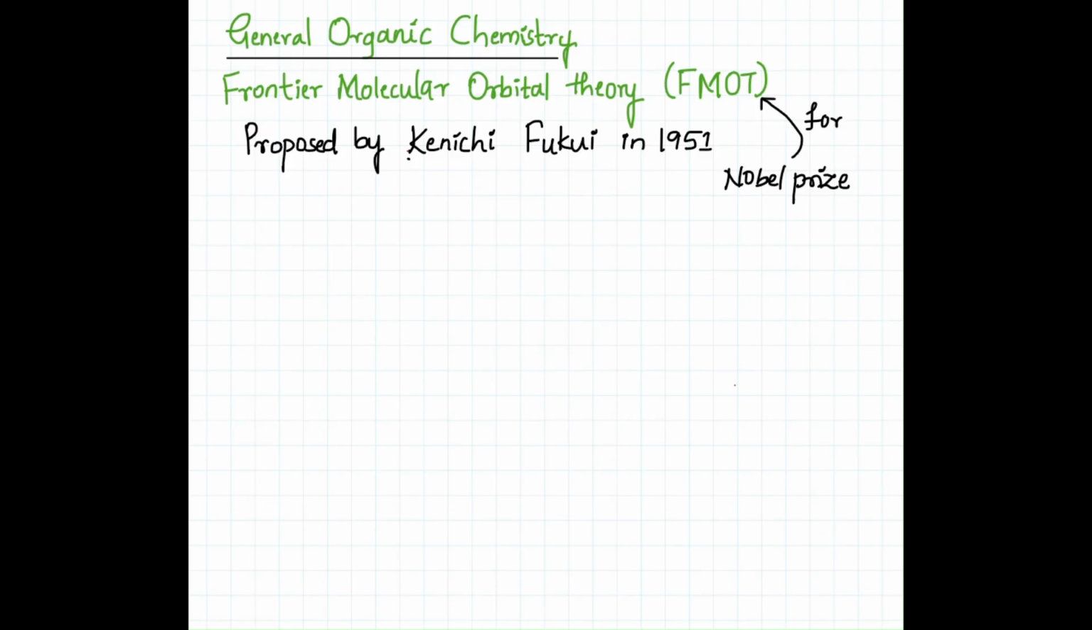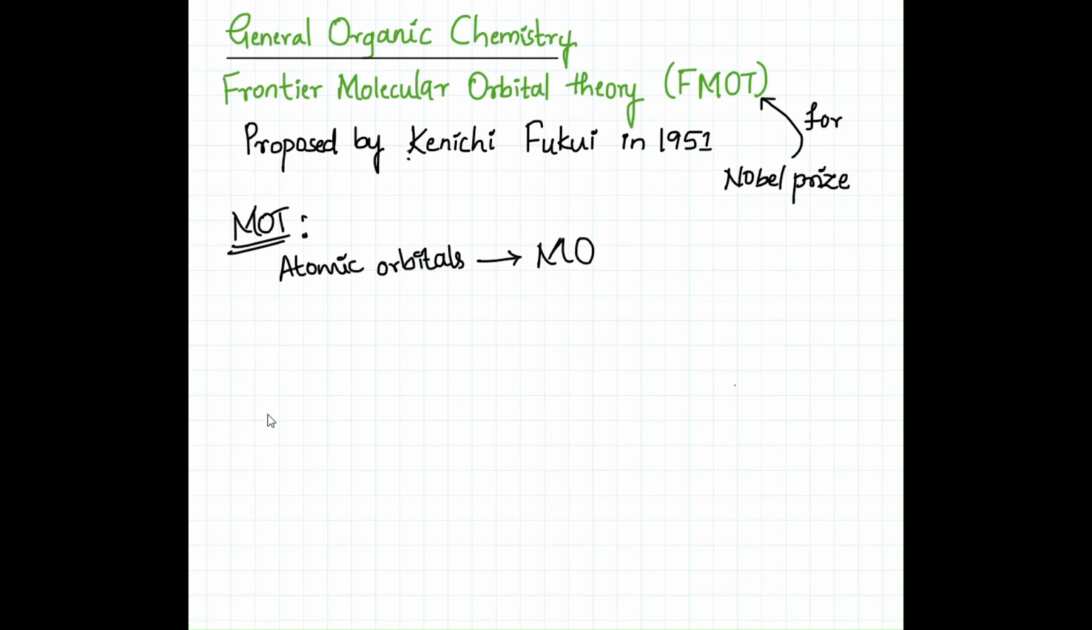Basically, before going to Frontier Molecular Orbital Theory, we all know Molecular Orbital Theory, MOT. The Molecular Orbital Theory basically works on atomic orbital combination. According to Molecular Orbital Theory, atomic orbitals of two molecules combine to form molecular orbitals. So atomic orbitals will combine together to form molecular orbitals.